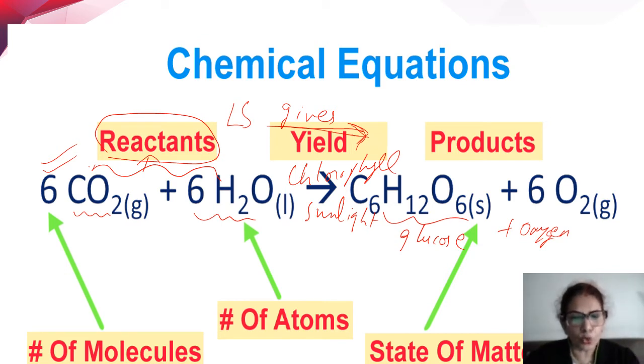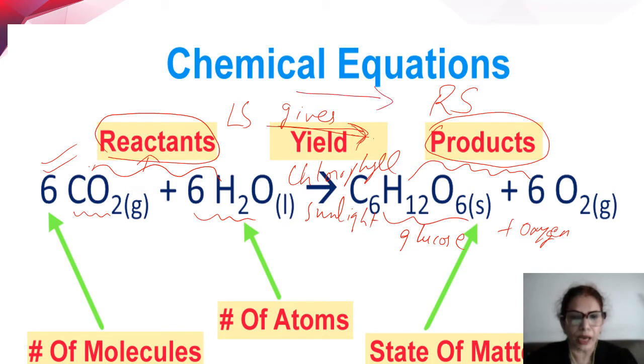So here glucose and oxygen are being produced after the reaction. They are given out after the reaction. So they are known as the products, and they are to the right hand side of the arrow mark. Okay, so left hand side of the arrow mark are the reactants and right hand side of the arrow mark are the products, and the arrow mark indicates yields or gives in a chemical equation.